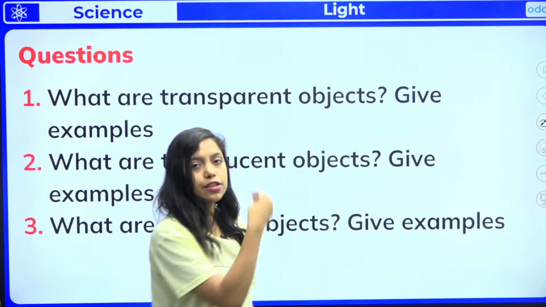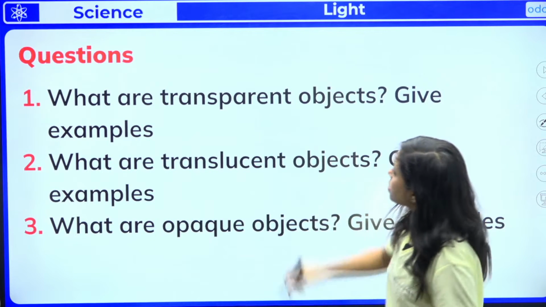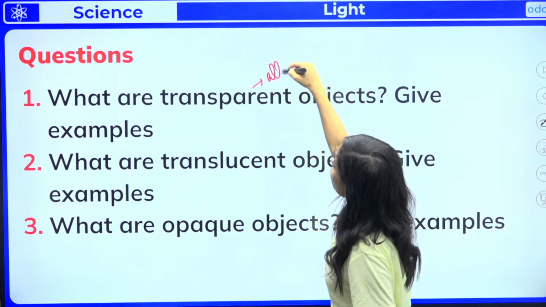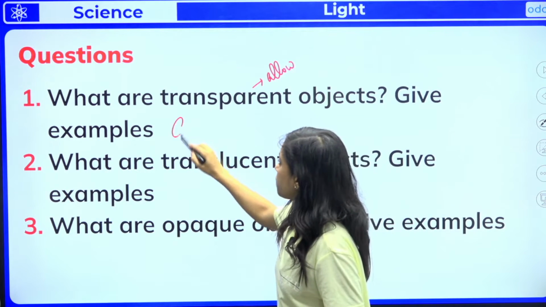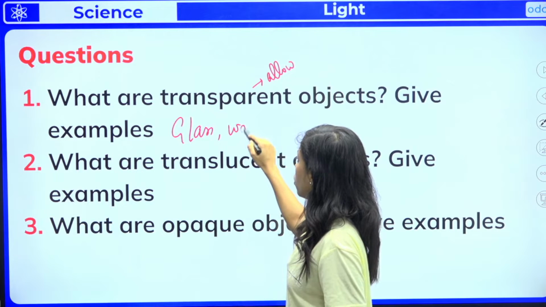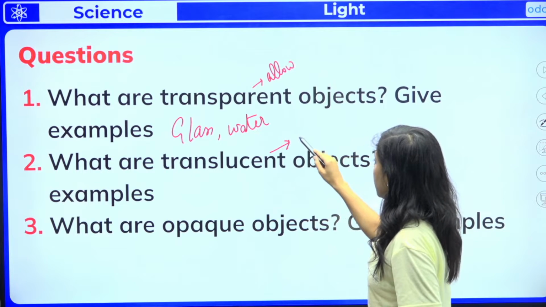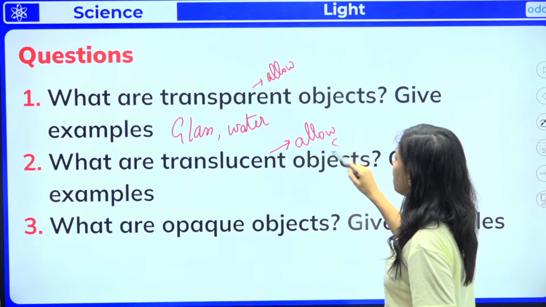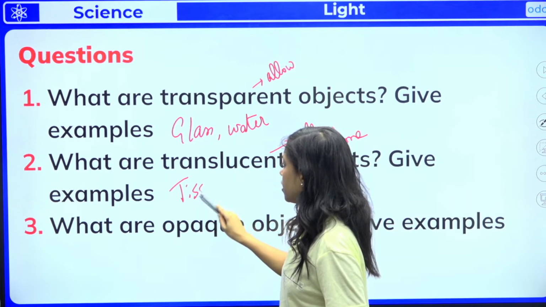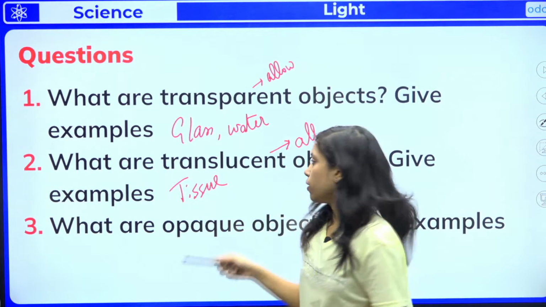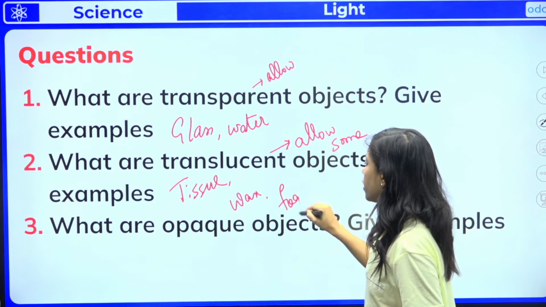Now let us quickly solve these three questions. What are transparent objects? Give examples. Objects which allow the light to pass through them, they will completely allow. Give examples: glass, water, plain glass of course. What are translucent objects? Give examples. They allow some of the light rays. For example, a single tissue paper. If you take a bunch of tissue paper, it will be opaque. Single tissue paper or wax paper, or a foggy window you can take as examples.